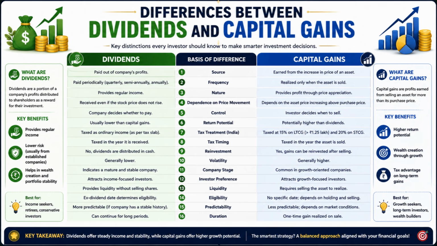Number 10. Dividends tend to be less volatile and more predictable, whereas capital gains are more affected by market fluctuations and price movements. Number 11. Dividend-paying companies are often mature and financially stable businesses, whereas capital gains are more commonly associated with growth-oriented companies.